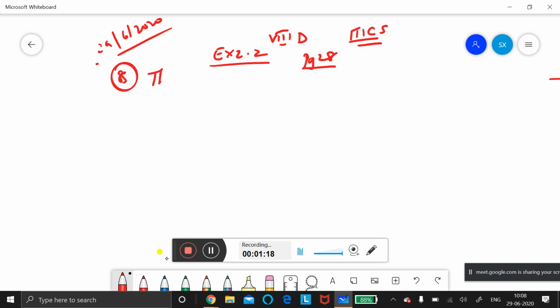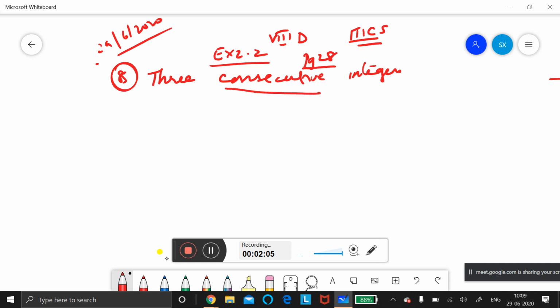3 consecutive integers are such that when they are taken in increasing order and multiplied by 2, 3 and 4 respectively, then they add up to 74. Find the 3 consecutive integers.